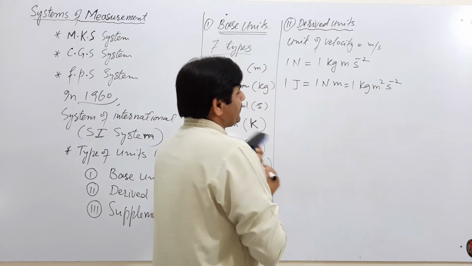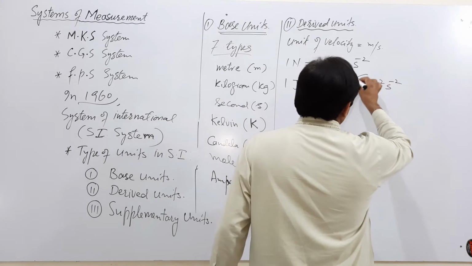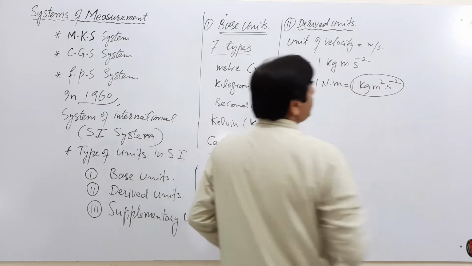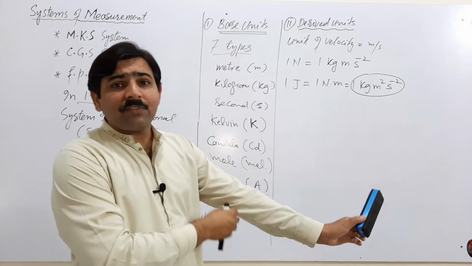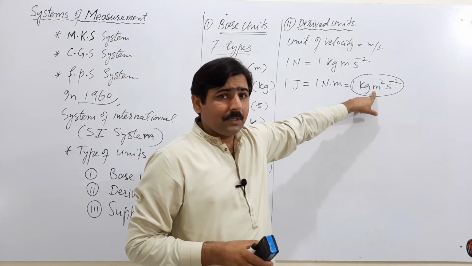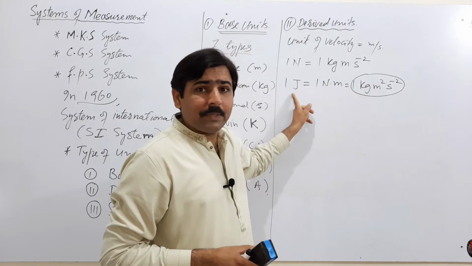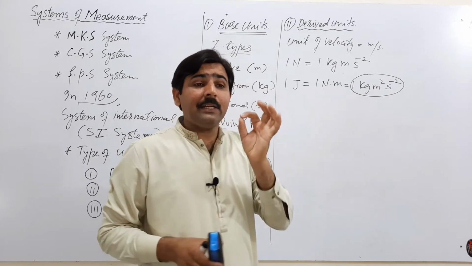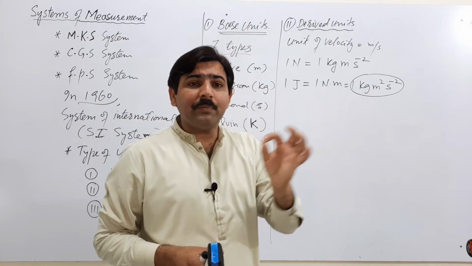In SI units, joule is a derived unit, and in terms of base units it can be written as this. Joule is a derived unit, not a base unit, but it can be written in the form of base units.